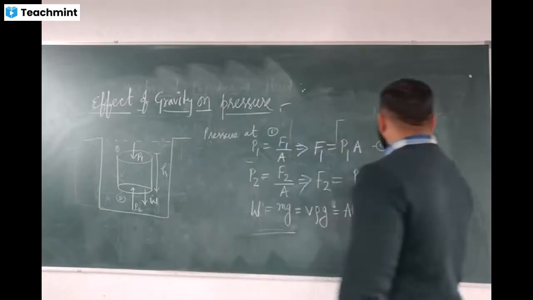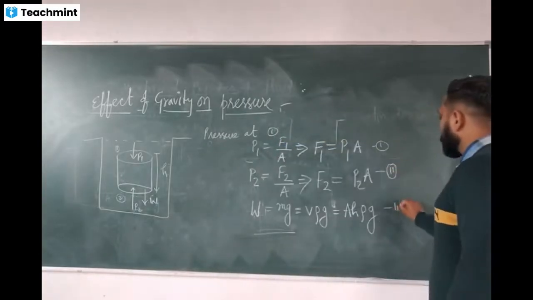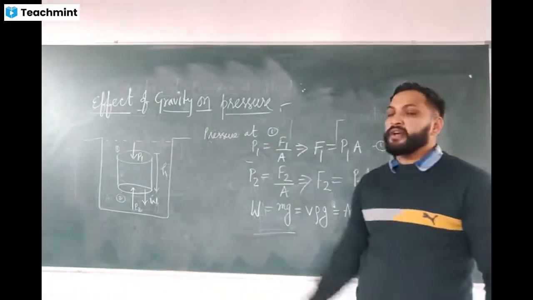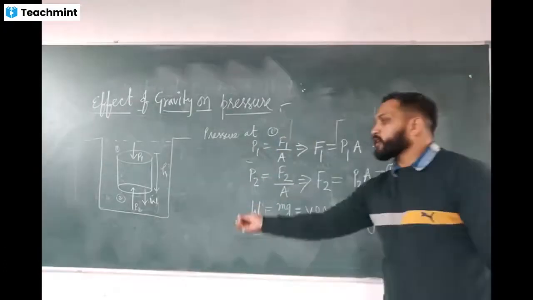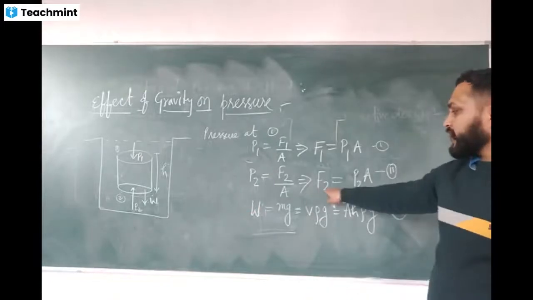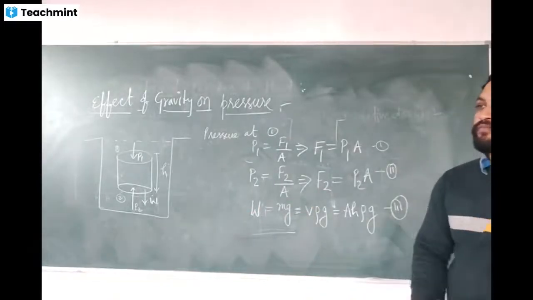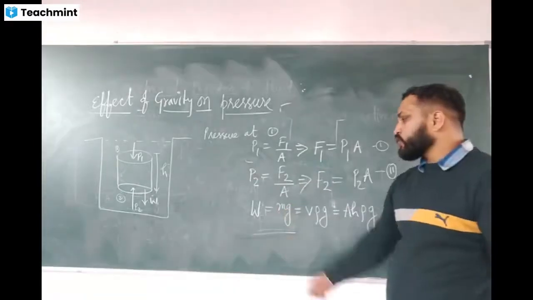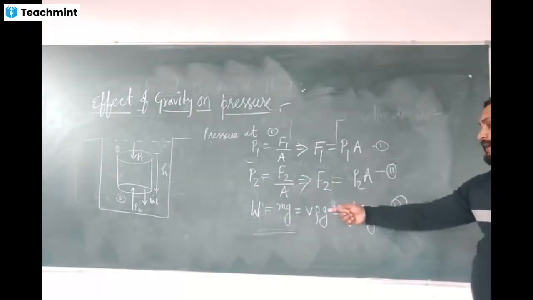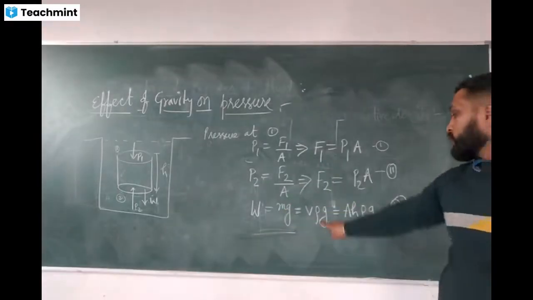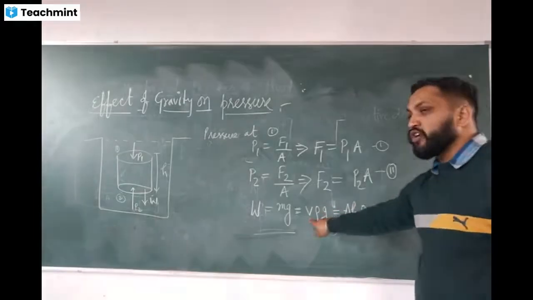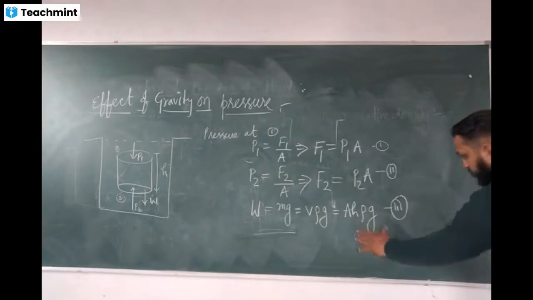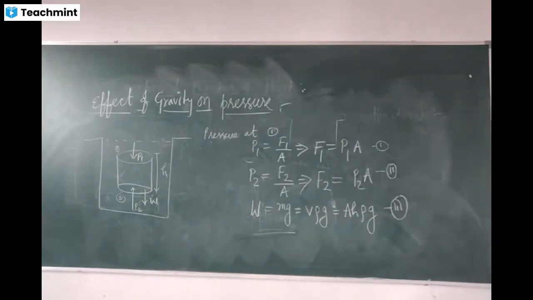So generally we have three types of forces here: one due to the pressure P1; the second due to the bottom pressure P2, which gives F2; and another that is the weight of the cylindrical vessel, mg, where m equals v into rho, v is the volume, rho is the density, and g is the acceleration due to gravity. So this becomes A h rho g.